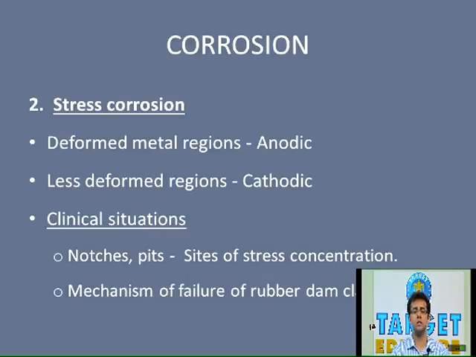Please remember, in case of stress corrosion, the deformed metal areas act as anode, as the less deformed regions act as cathode. And as we just said, it is the anode which undergoes corrosion. Now, what are the clinical situations wherein stress corrosion can be seen? In a restoration, notches or pits can act as sites of stress concentration. And since there is stress concentration in that particular area, there is displacement of the atoms in that area, because of which there is anode and cathode formation, and the anode undergoes corrosion.